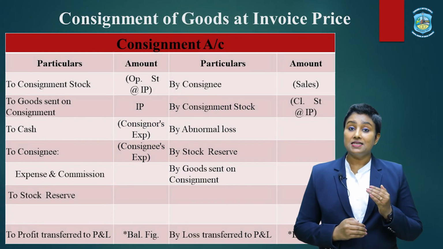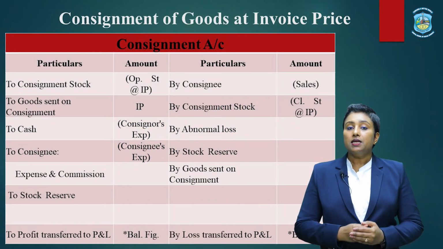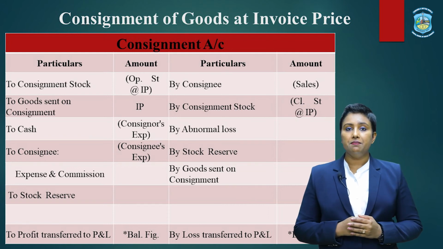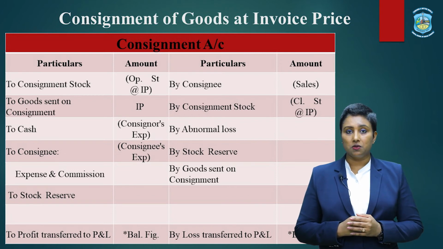Well, to overcome this confusion, here comes the concept of stock reserve account. So, if the consignor is consigning goods at invoice price, we will record the opening stock and the goods sent on consignment at the invoice price in the debit side of the consignment account.